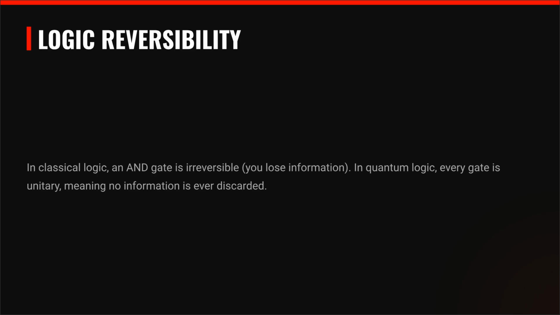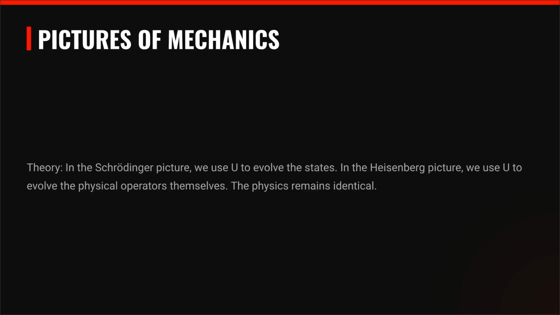Unlike classical logic gates, where information can be lost, quantum gates are unitary. This means quantum logic is perfectly reversible, and information is never discarded. In the Schrödinger picture, U evolves the states. In the Heisenberg picture, U evolves the physical operators. Both pictures yield identical physics.